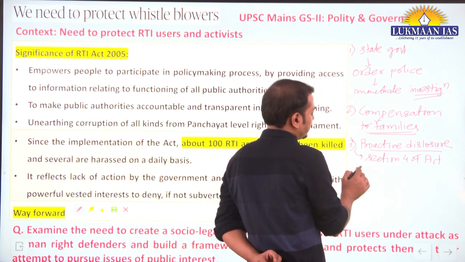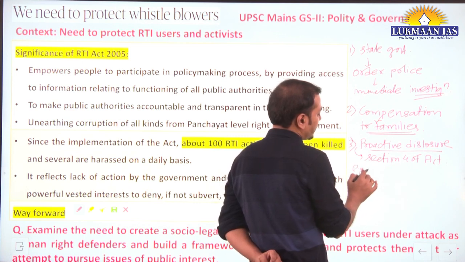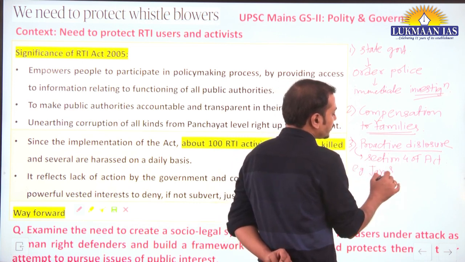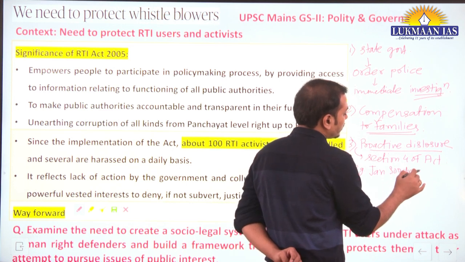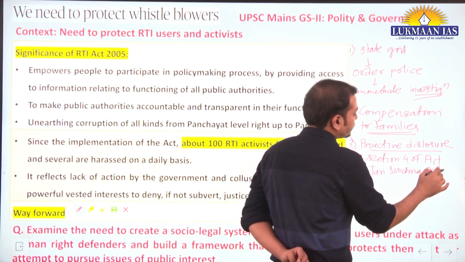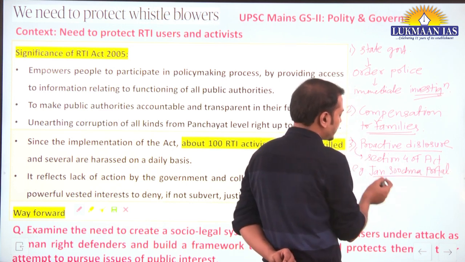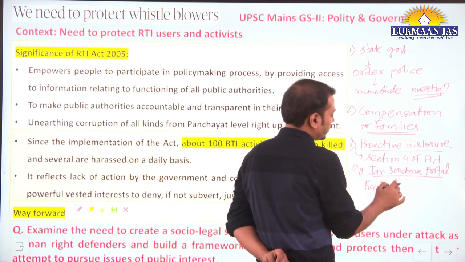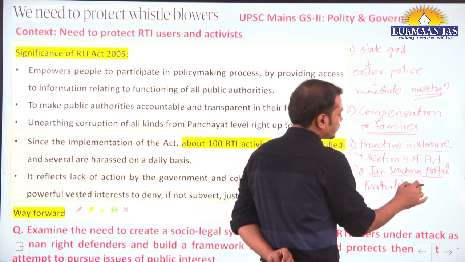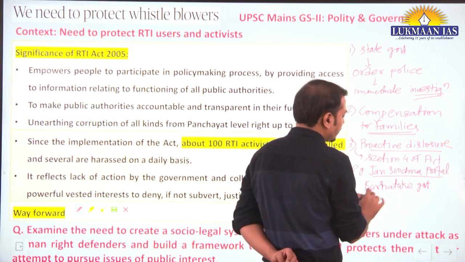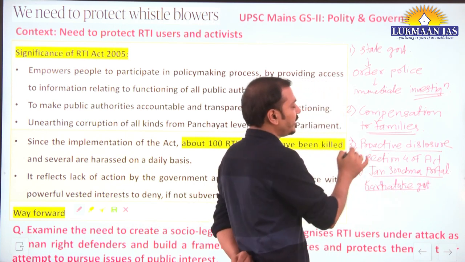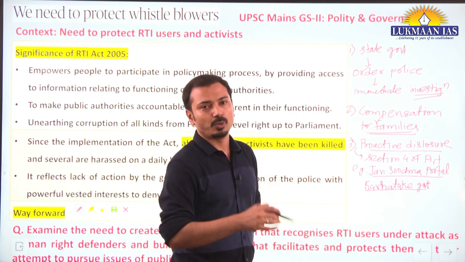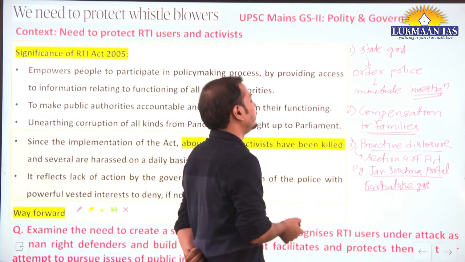Now, good success examples you can mention here are the Rajasthan Jan Suchna portal. There is also one successful example of the Karnataka government. So they have implemented these proactive disclosure portals. This shows, we can say, positive developments.